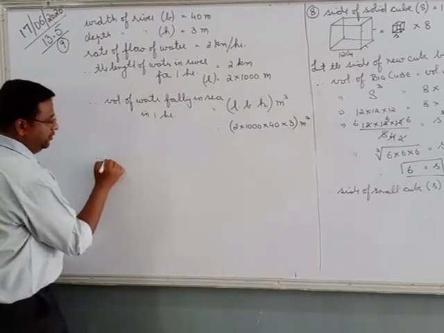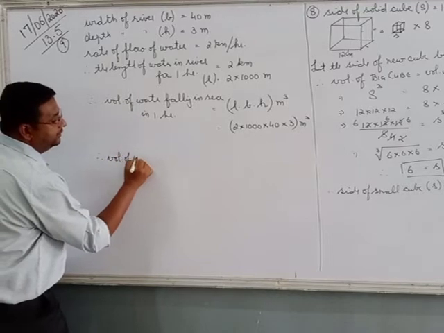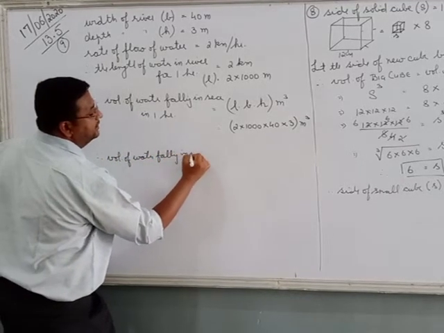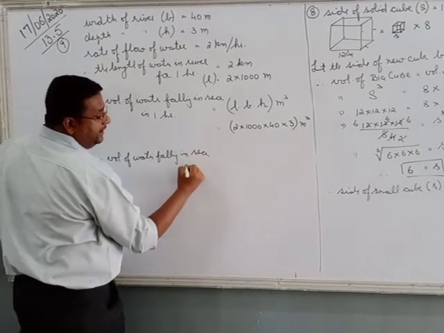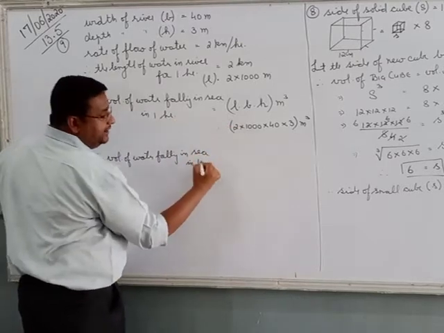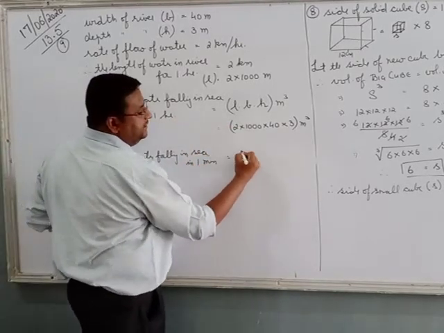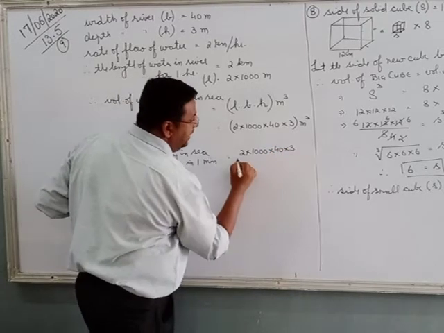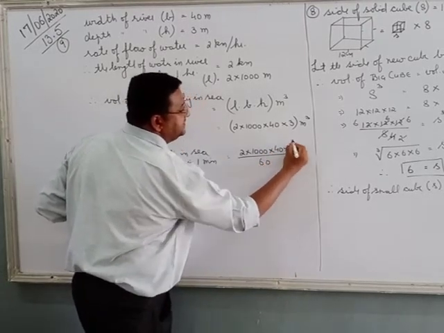So therefore, volume of water falling in sea in 1 minute. This was in hours, in 1 minute is equals to 2 into 1000 into 40 into 3 divided by 60.